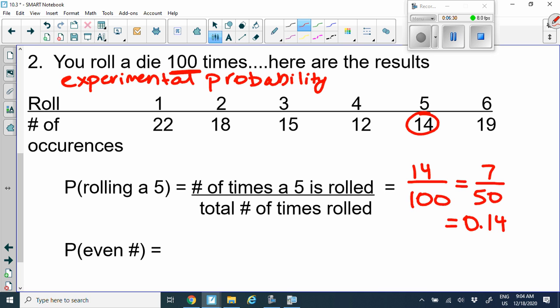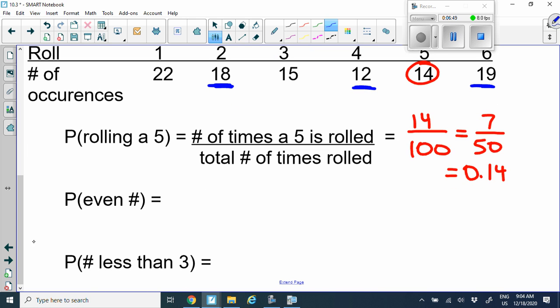Okay. Now let's talk about rolling an even number. So remember, even numbers are 2, 4, and 6. So looking here, we will have to use the 2, the 4, and the 6. Now that means we actually have to add up the 18, the 12, and the 19. So put that into your calculator, and you should get about 49. So we have 49 over 100, because we rolled this 100 times, since it told us in the problem. Okay? And really, there's no way of simplifying this, so we're good to go.